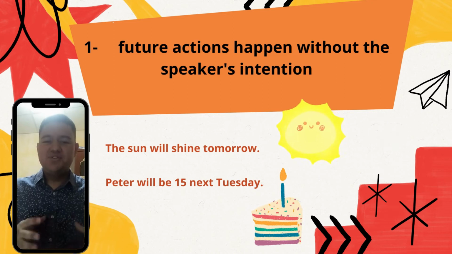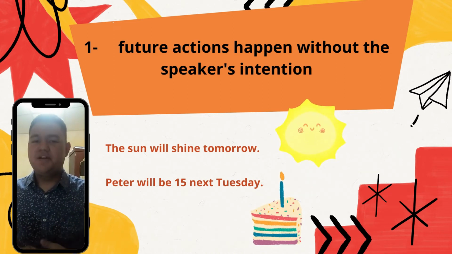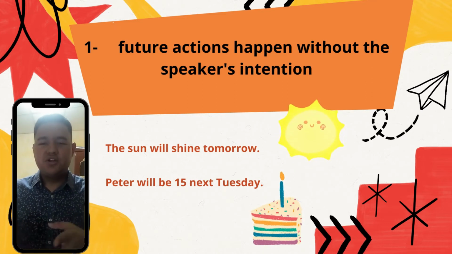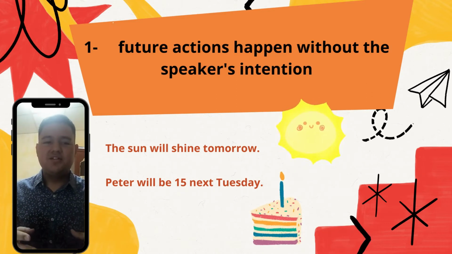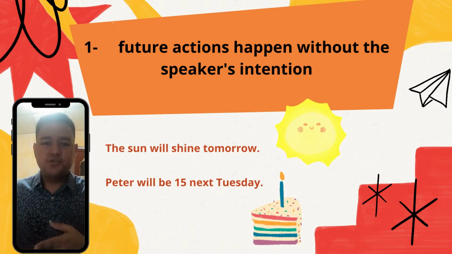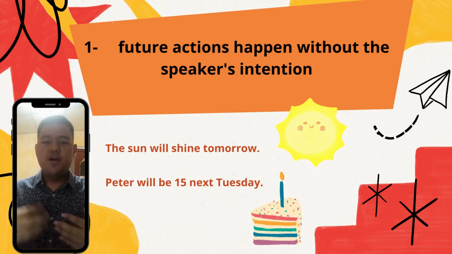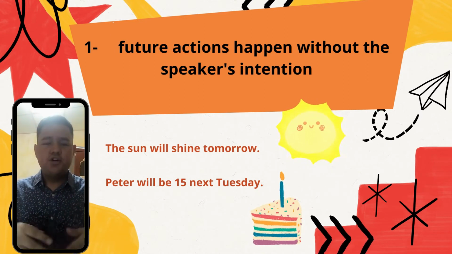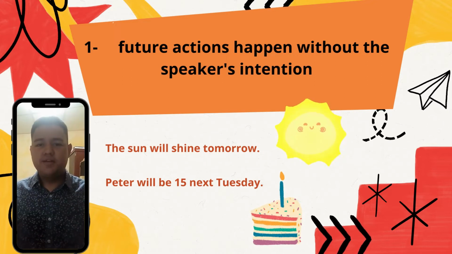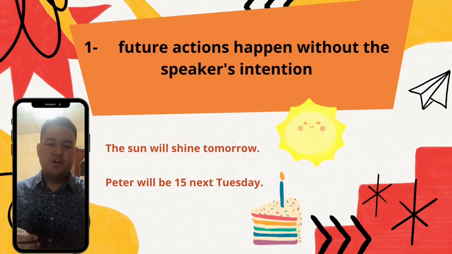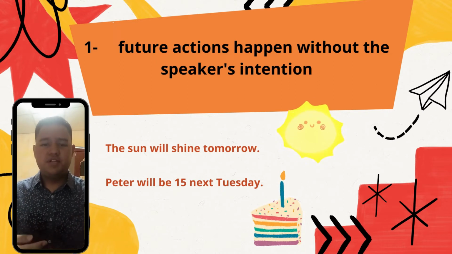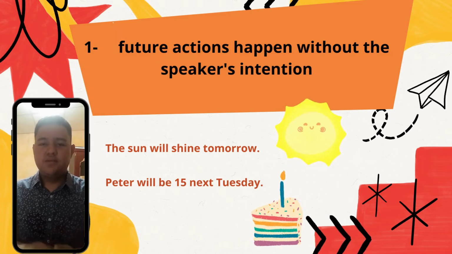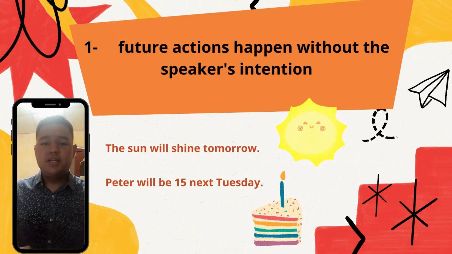Now let's talk about the uses of the future tense will affirmative. Well, the first use is for future actions that happen without the speaker's intention. It is an action that you cannot control, right? So we can use it for the weather or for birthdays. For example, the sun will shine tomorrow. You cannot control that the sun will shine tomorrow, right? We have another example here that says Peter will be 15 next Tuesday. So Peter's birthday will be next Tuesday.